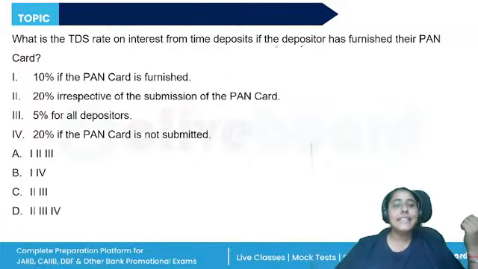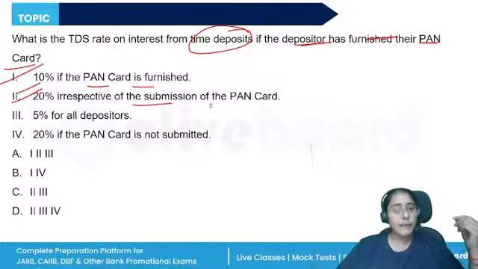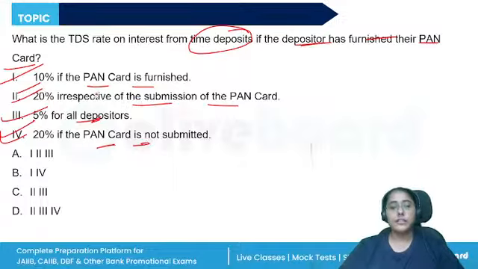What is the TDS rate on interest from time deposit if the depositor has furnished their PAN card? How is the tax deducted at source by the bank? 10% TDS if the PAN card is furnished, 20% irrespective of the submission, 5% for all the types of depositors, or 20% if the PAN card is not submitted.